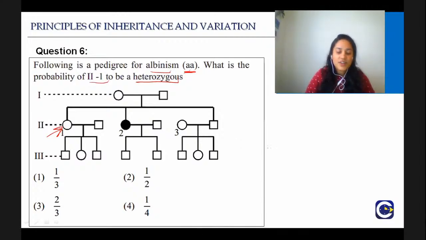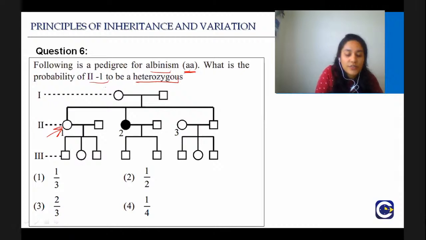So, let's try to understand the question. Okay, following is a pedigree for albinism, which is an autosomal recessive disorder. Somebody else wants to answer, they can really answer. Who all is there? Akshaya is here. Srividya is here. Maybe I am getting the answers a little bit late, but it's okay. So, Karthi, Jivita, all of you. Okay. So here they say albinism is an autosomal recessive disorder.